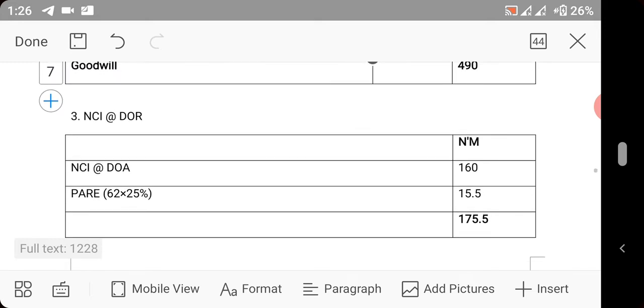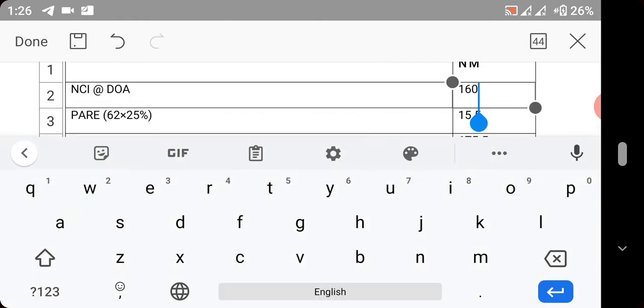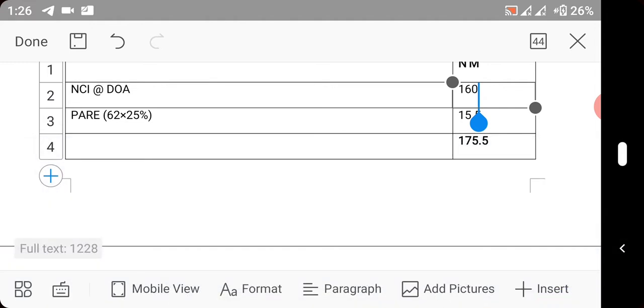Move to working number 3, which is NCI at date of reporting. Now the NCI at date of acquisition was the one they gave us, 160 million. Look at it. Then you now add PARE. Now PARE, how do we get 25%?